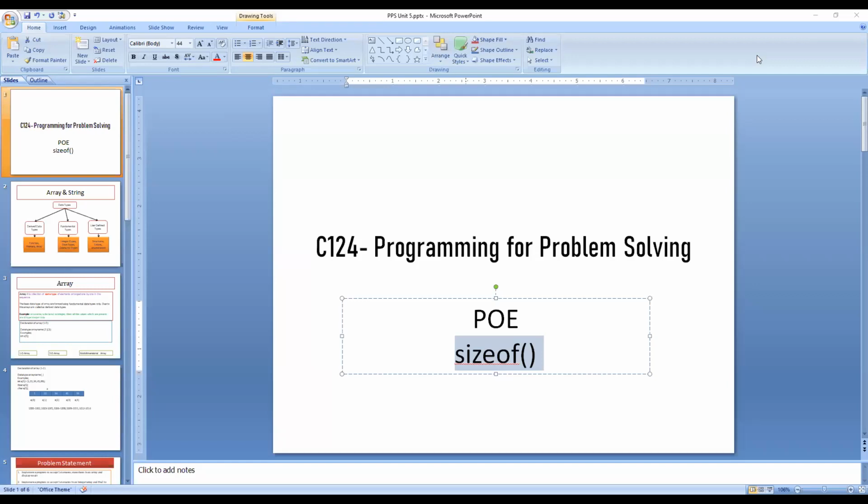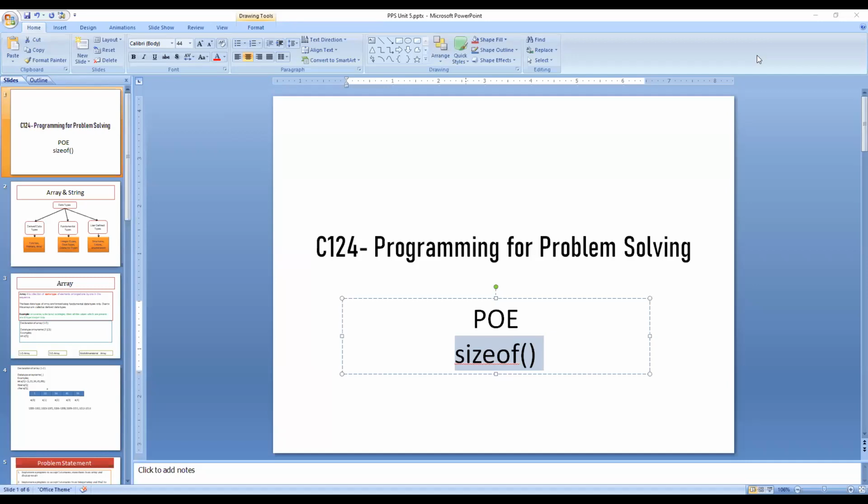Roll number 45. What is structure? The structure is a user-defined data type that allows storing multiple types of data in a single unit. It occupies the sum of memory of all members. The structure members can be accessed only through structure variables. Structure variables access the same structure, but the memory allocated for each variable will be different.